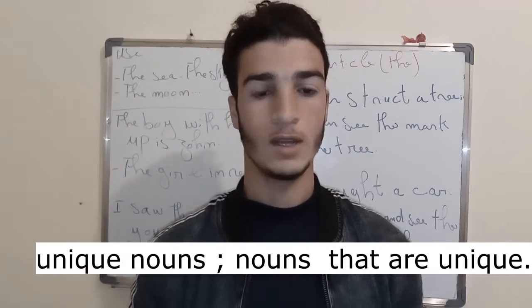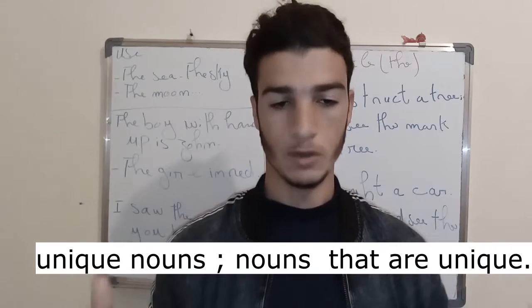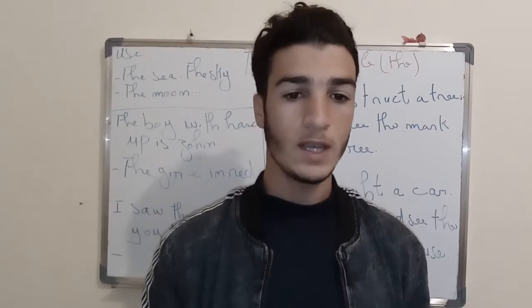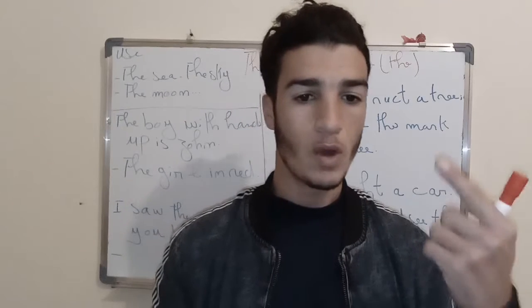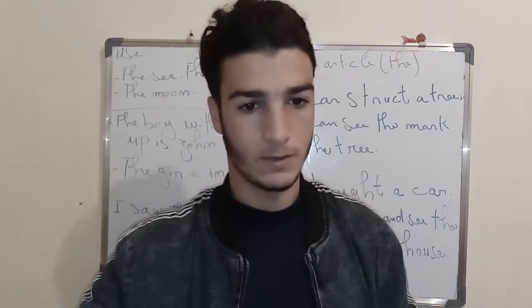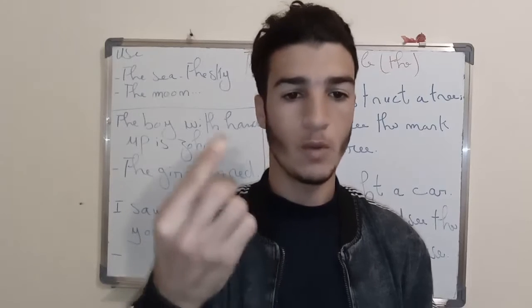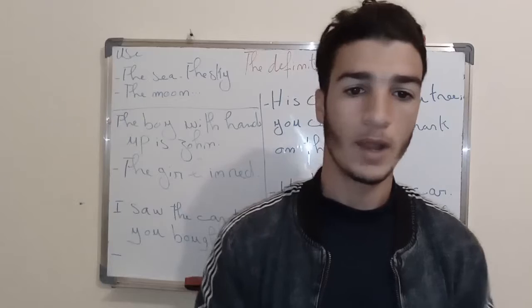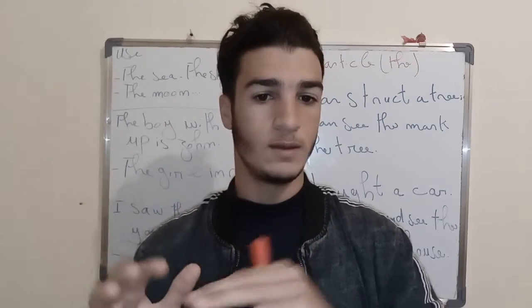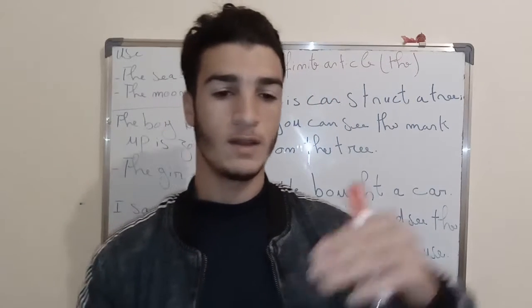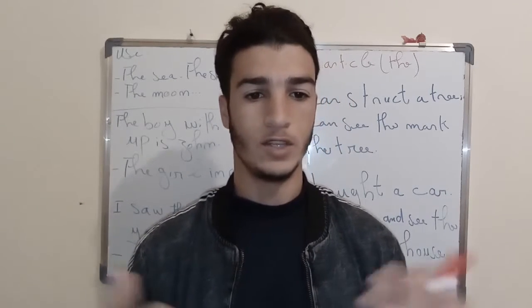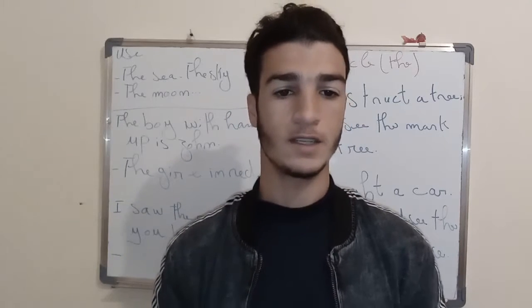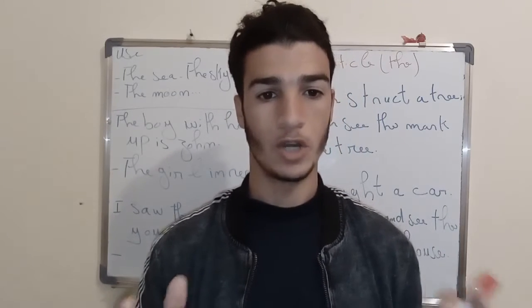Well, the first case in which we can use the definite article is before nouns that are considered unique. What do we mean by unique? When we say unique, we mean that there is only one thing of a kind of something. Okay? There's only one, not more than one. This can apply to the sea, the moon, the sky, the earth. We have only one earth. So that's why we use the definite article the before the noun earth.